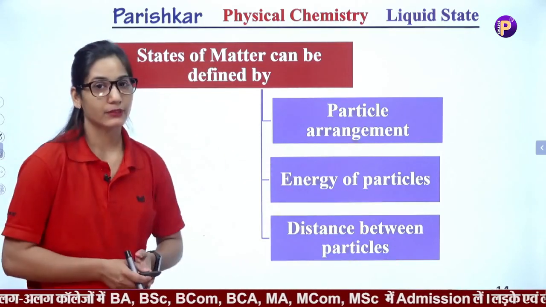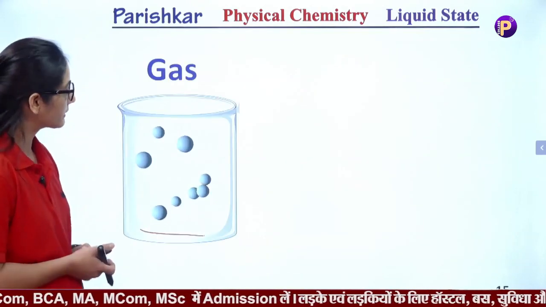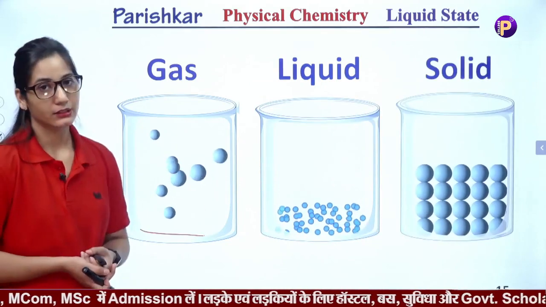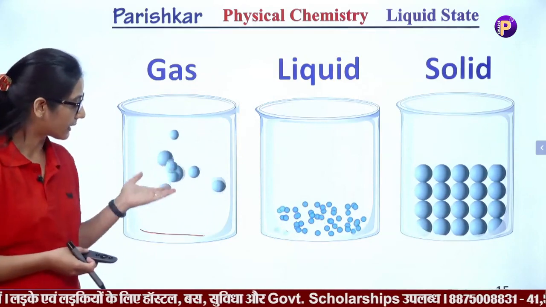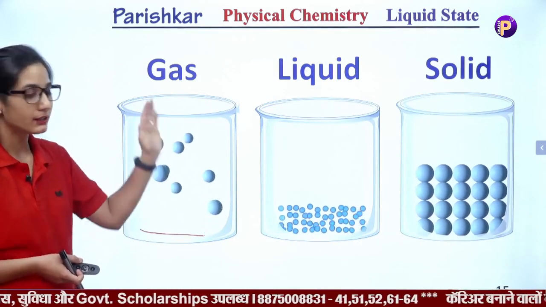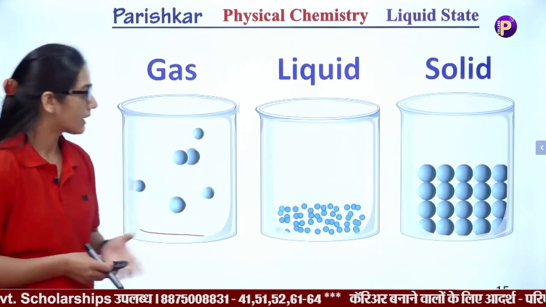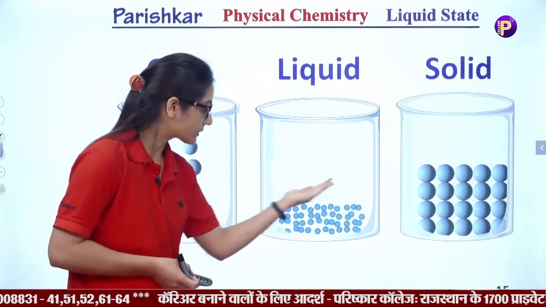Before discussing these differences between solid, liquid and gases, take a look at this structure of a solid, liquid and gas. In the gaseous state, you can see that particles move randomly in space, and they occupy the whole space of a container. Here are the liquids, and liquid particles also have some movement.